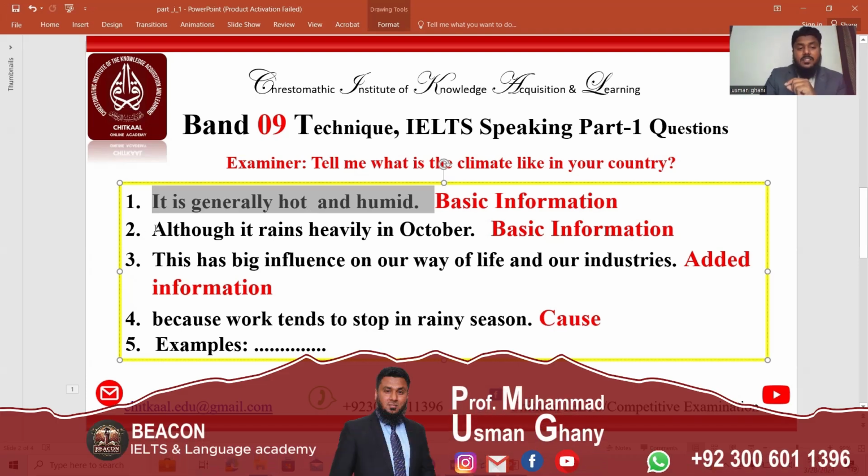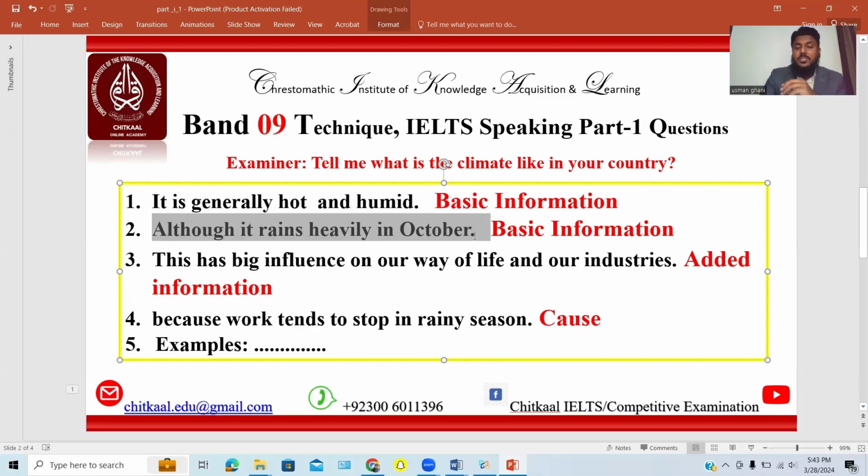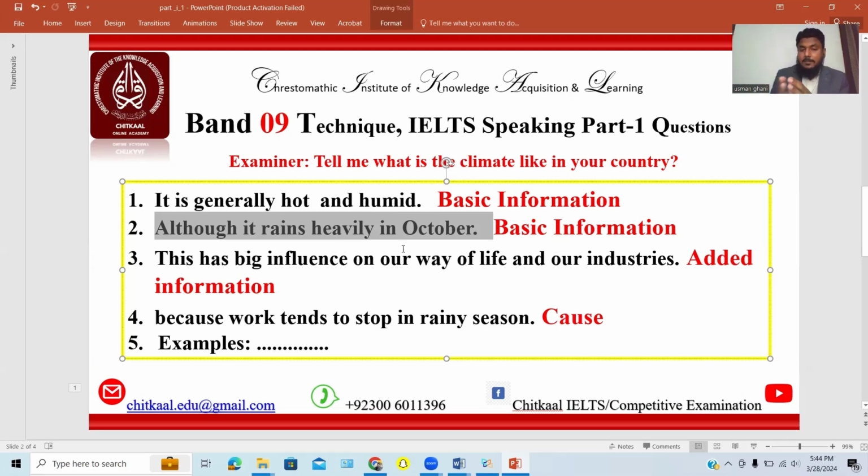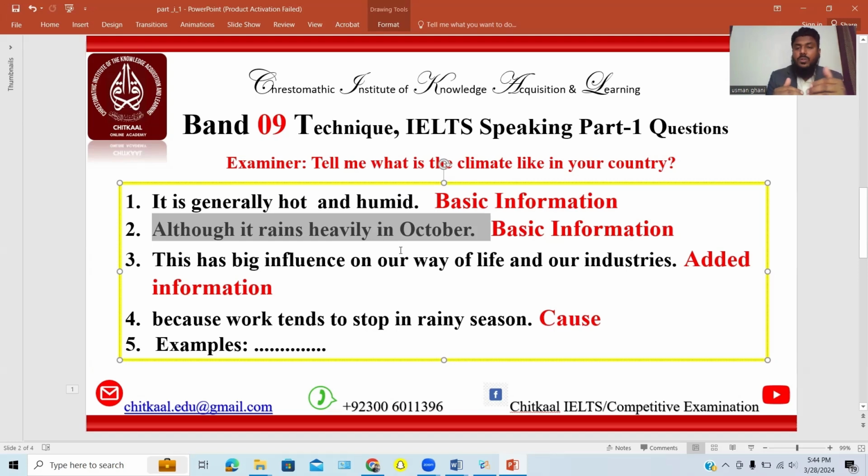The second thing, although it rains heavily in October, is again information that he has provided. Basic information. Now he has answered with two different ideas in this question. The first idea is that our climate is hot and humid, and the second idea is that it rains in October. Clear? Yes, sir. For example, the question was, what is the climate? And he answered, it is hot and humid, and the second thing is that it rains heavily in October.